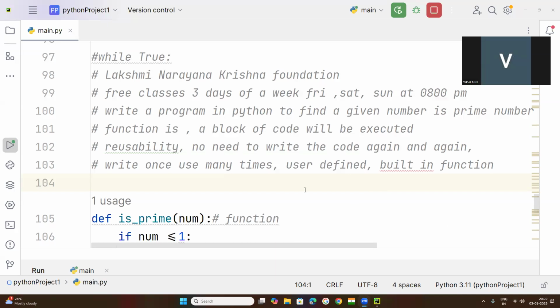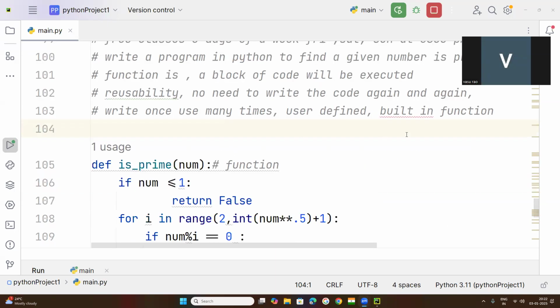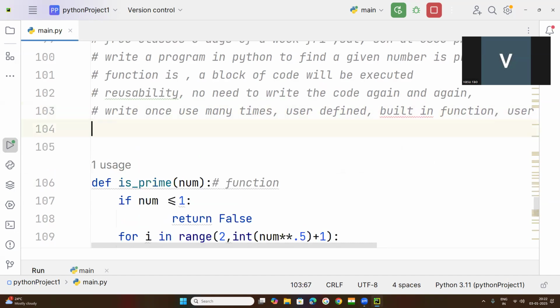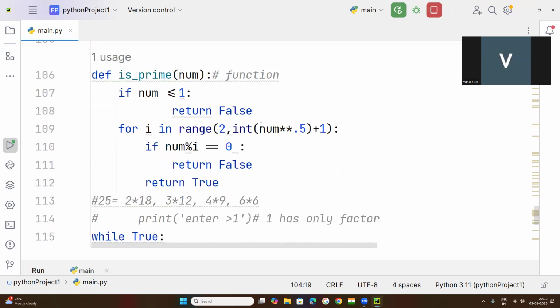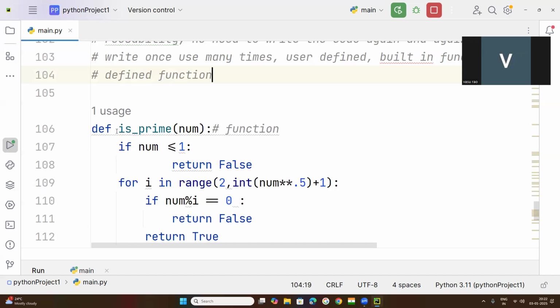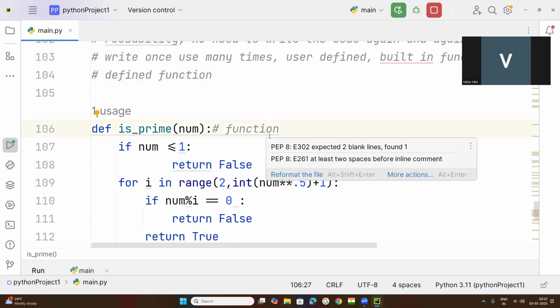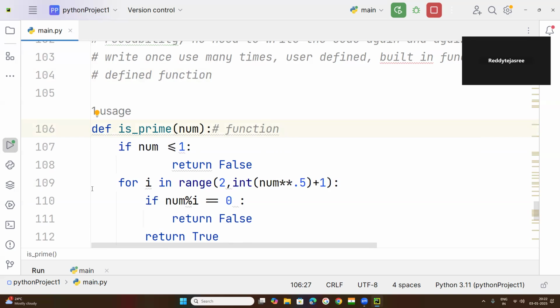Okay. So see what happened. So built-in functions, user-defined functions. How many functions are there? User-defined function. So Tejasri, whatever the function I have defined, whether it is user-defined function or built-in function. Tejasri, this is user-defined function. This is built-in function. Which line, sir? 106. User-defined function. Okay.